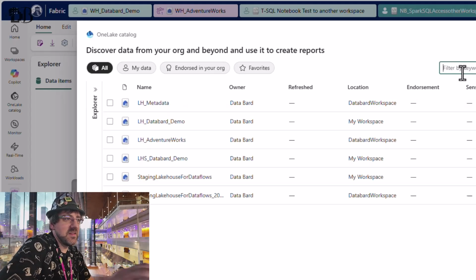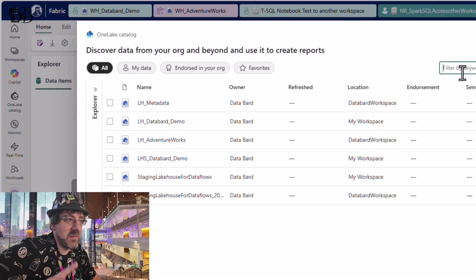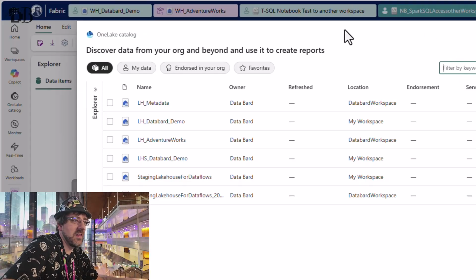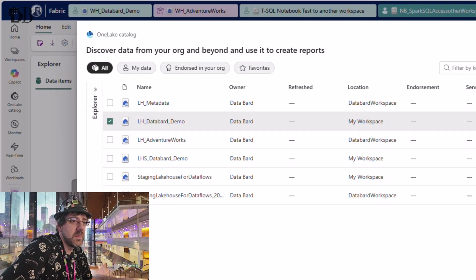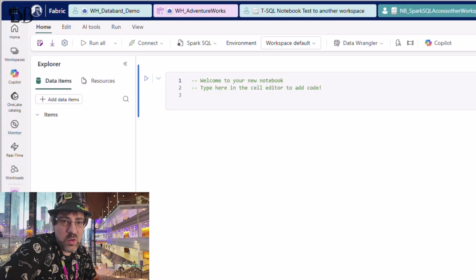And I'm not able to at least see the other area, but I'm not going to give up. Let's at least connect to a lakehouse within my workspace, and let's see if we can still query it all the same. You never know.